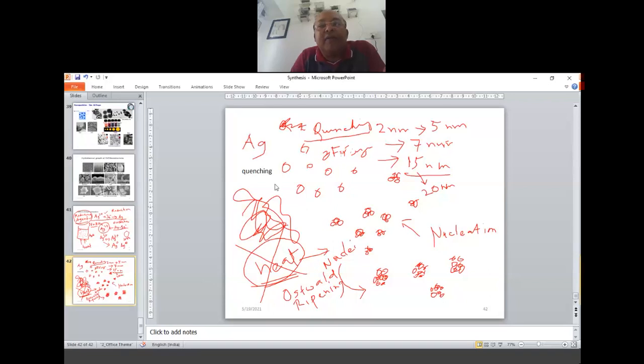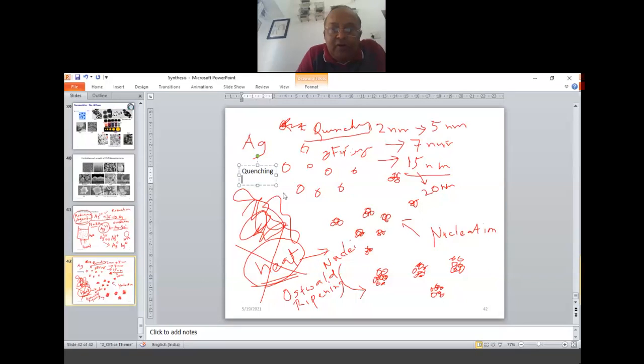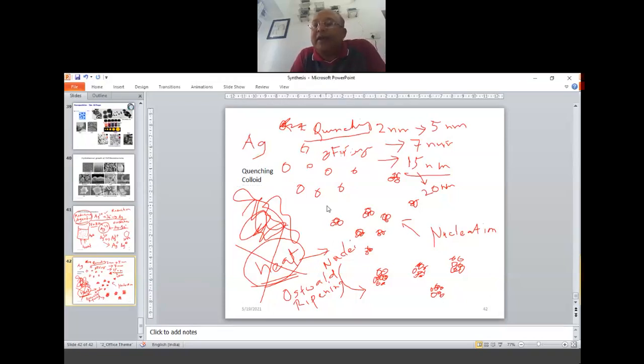Let me just write it here itself. The term is colloid. Now, what we just made is actually a colloid. So what is a colloid? A colloid is something that is a solution. I'll rather not use the word solution, as it is not correct. I'll say a liquid which has a lot of particles, some form of particles, suspended in it, and they are stable. They do not agglomerate. That is an example of a colloid.